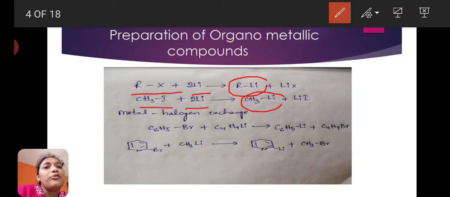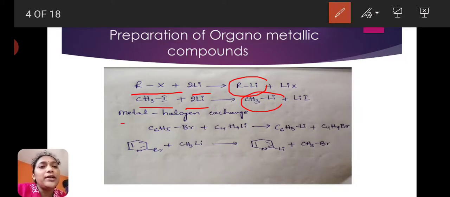This is one type of preparation method, direct reaction between alkyl halides and metals. Here the halogen is replaced by the metal atom.